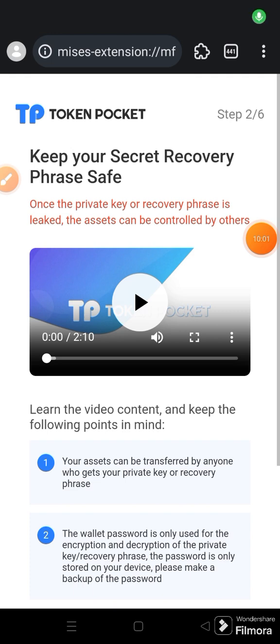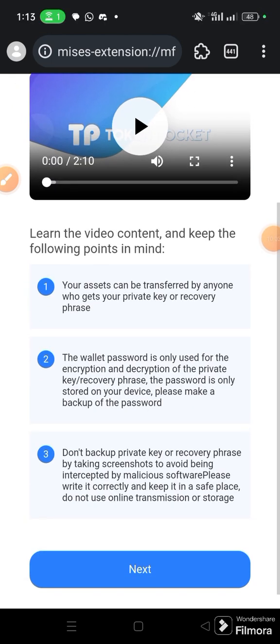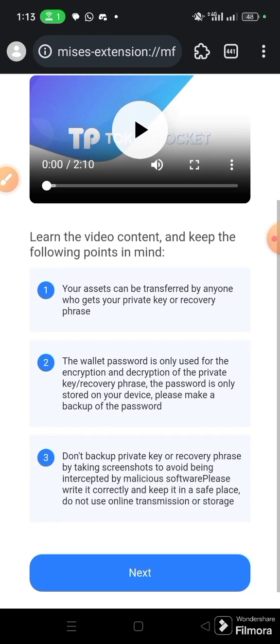Once you do that, most of them will give you instructions, things to read. You can take your time to read them. They give you safety tips on how to keep your assets safe. Your assets can be transferred by anyone who gets your private key or your recovery phrase, or your mnemonics, or what is called seed phrase. Some call it recovery phrase, some call it seed phrase, some call it mnemonics, or private key. So always keep them safe.